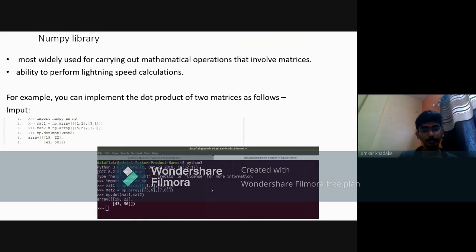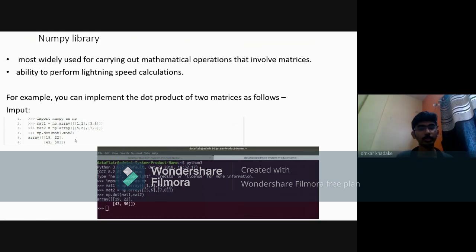This speed of calculating mathematical operations is due to the C API that allows users to obtain fast results. Here is an example. We are importing NumPy and creating a mathematical array.